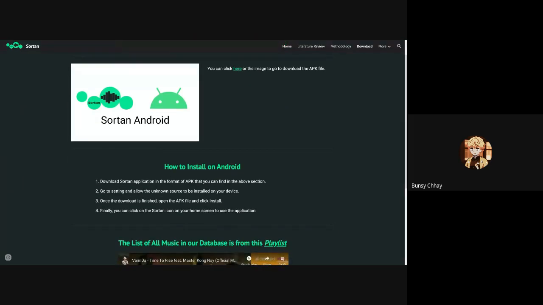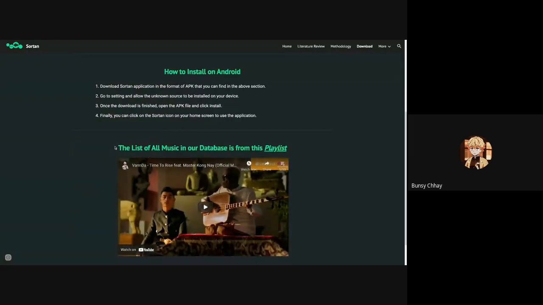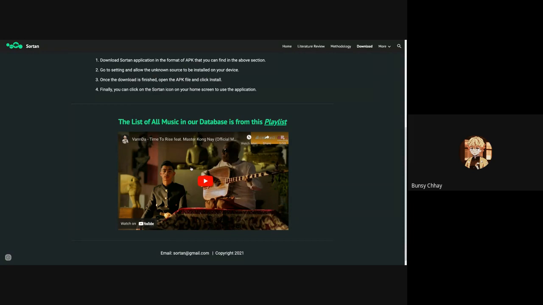In some Android devices, they will have a security protection. However, if you want to use our application, you can follow this step. We don't put any virus or anything like that in our application. And this is the list of the songs that exist in our database, and you can open this one and search with it.